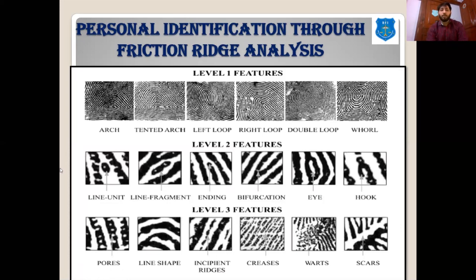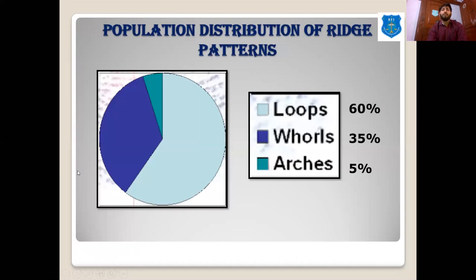Okay, so to understand the first level, we should know that 60% of people have the loop pattern. 30 to 35% of people have the whorl pattern, 5% of people have the arch pattern, and 1% have the accidental pattern.